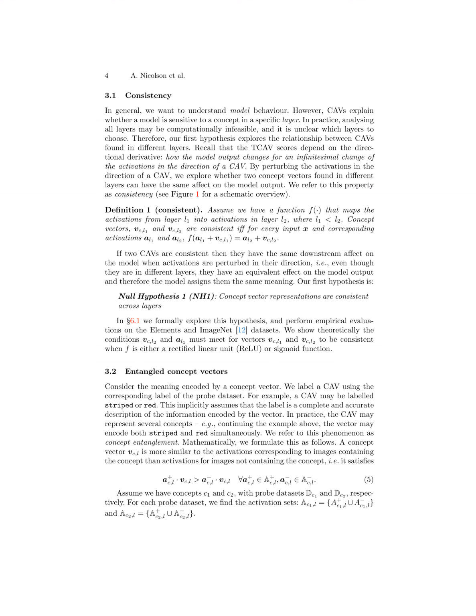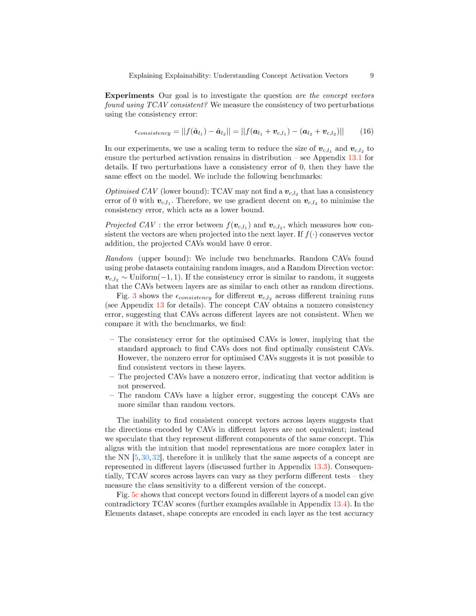To validate this hypothesis, the paper conducts experiments using CAVs on the elements and ImageNet datasets. The paper measures the consistency of two perturbations using the consistency error metric, where a lower error indicates a higher level of consistency. The experiments include benchmarks such as optimized CAV, projected CAV, and random CAVs to provide context for the results.